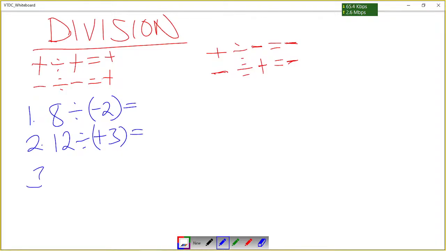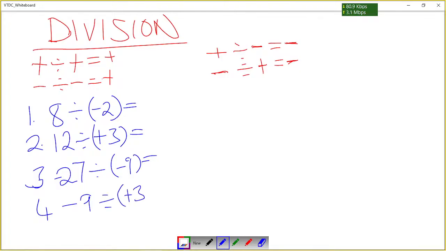Number 3, we have negative 27 divided by negative 9. What will be the answer? Then the last one we have got is negative 9 divided by positive 3. What will be the answer?